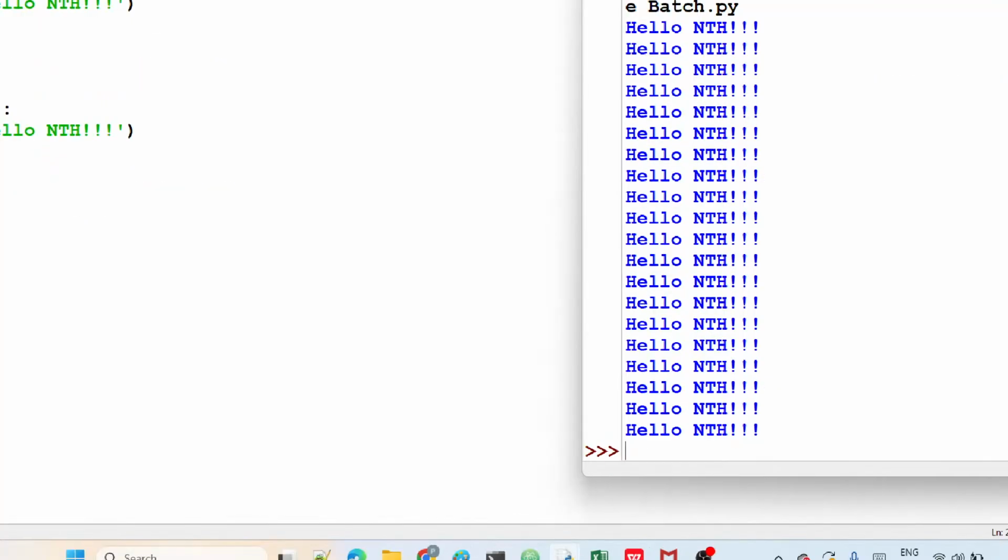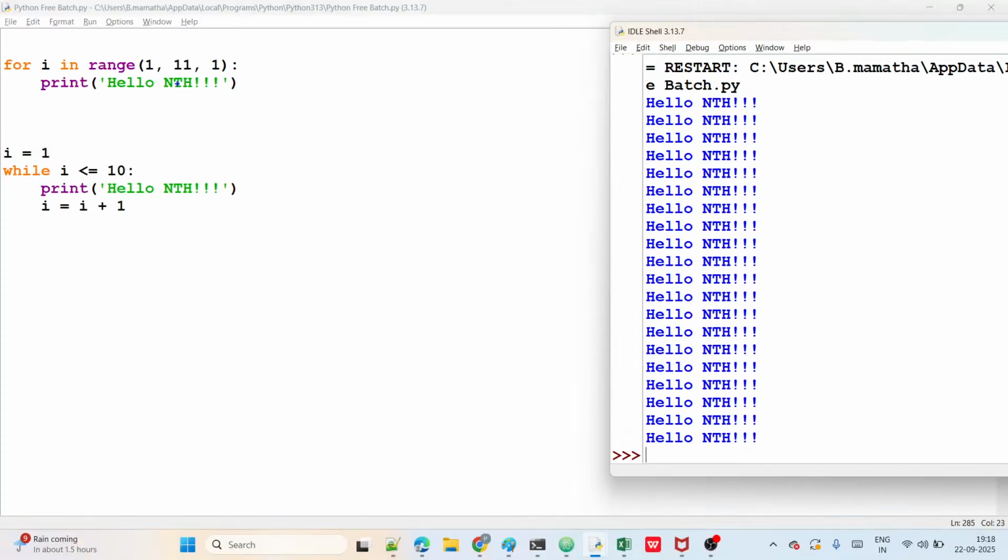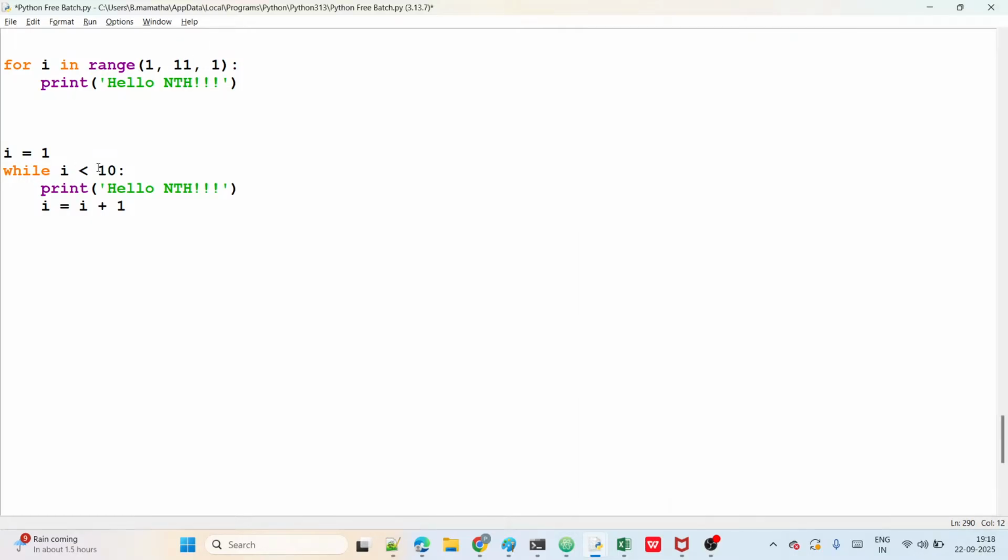See, which one am I taking here? 11. 11 means what? One value before it, 10. So up to 10, okay? So less than or equal to 10, or the same thing I can write here as less than 11. Less than 11 means what? Up to 10, guys, right? Less than 11 means up to 10 only, the condition is true.